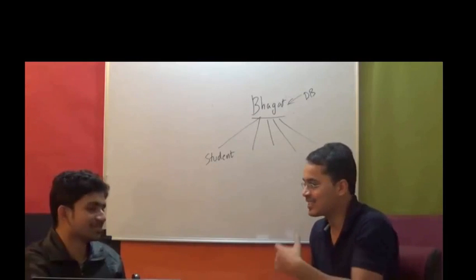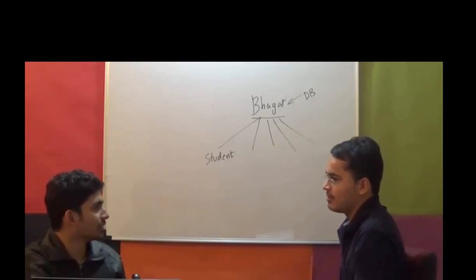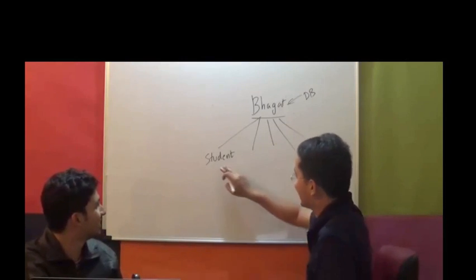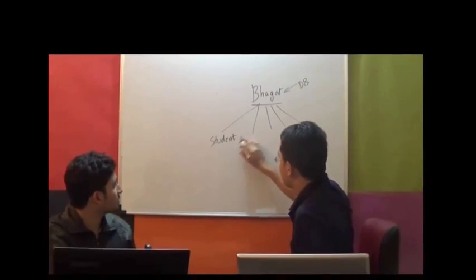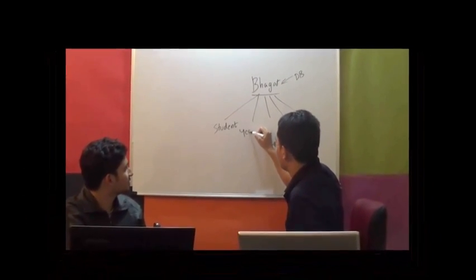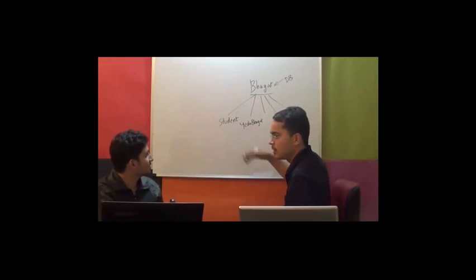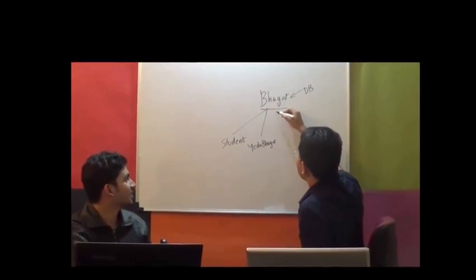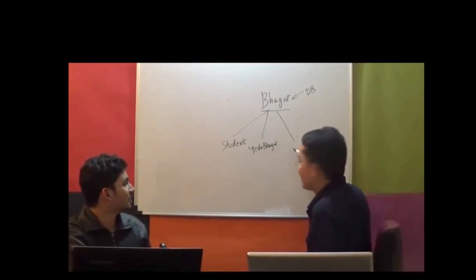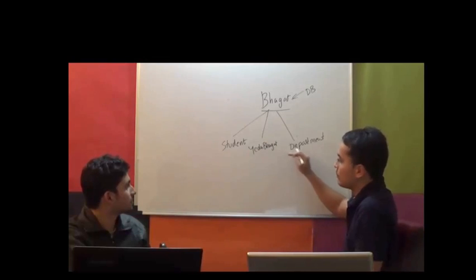So there's this college, this very stupid college, Bhagat and Bhagat. Must be an engineering college, of course. So student, then there's one more table called Yeda Bhagat. This table will store all the details of the teachers. Then Yeda Bhagat and then Department. Thank you, I was thinking of something else. But that's okay. So these are the table names. These will be the tables in the database.